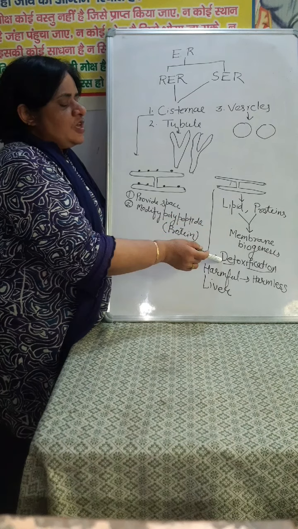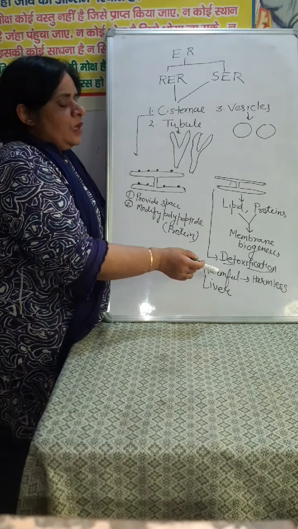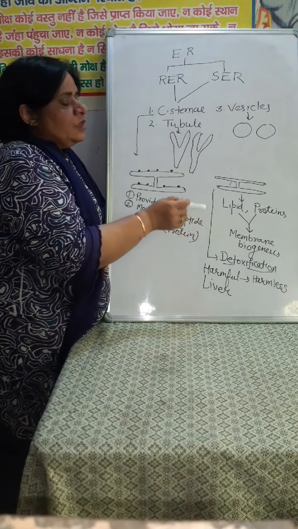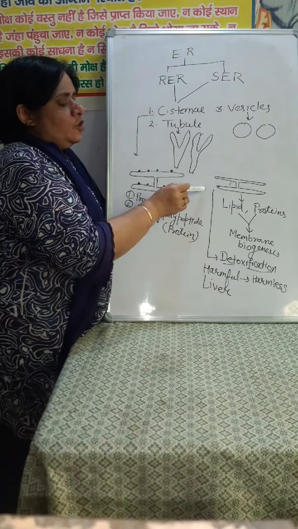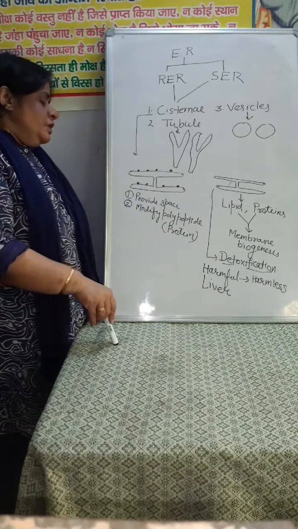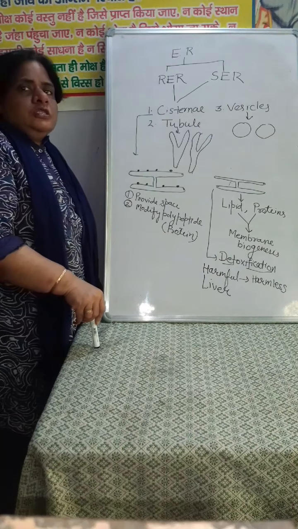Secondly, detoxification, that is conversion of harmful product into harmless product, and this is the function of smooth endoplasmic reticulum, and this function is performed in the liver. Next we talk about Golgi complex.